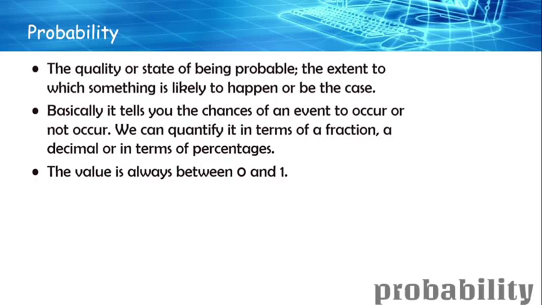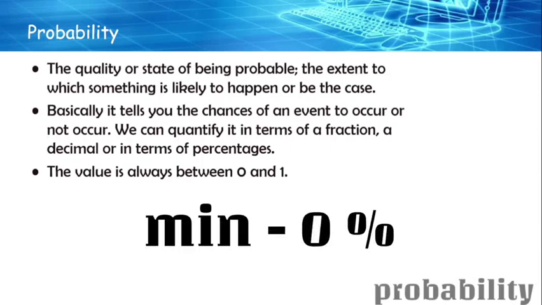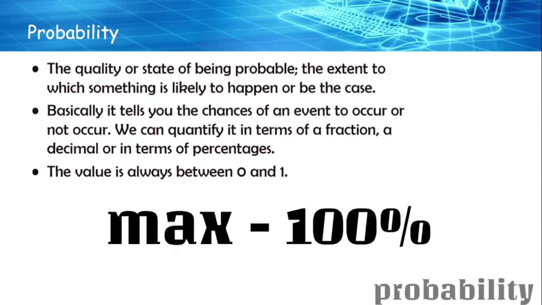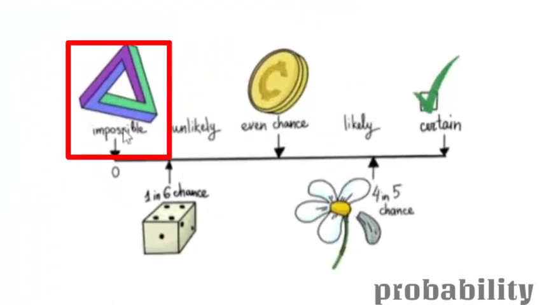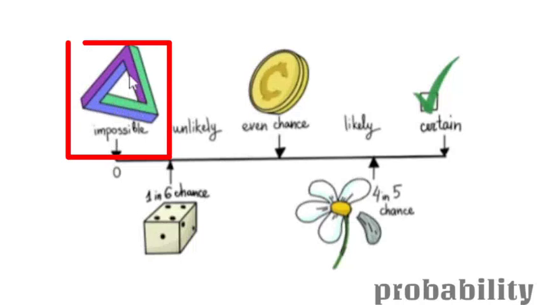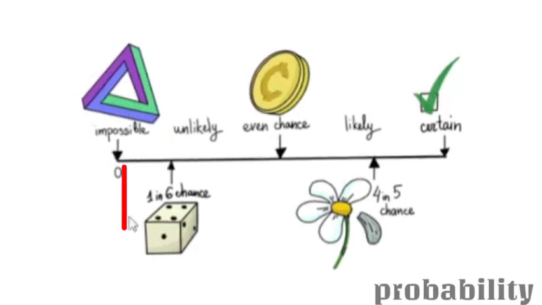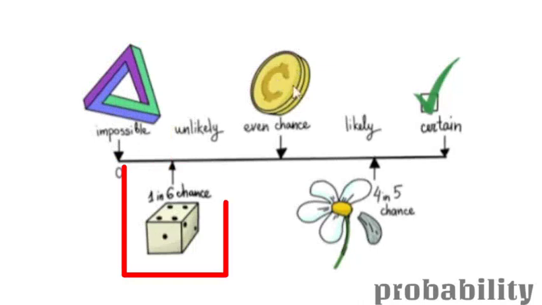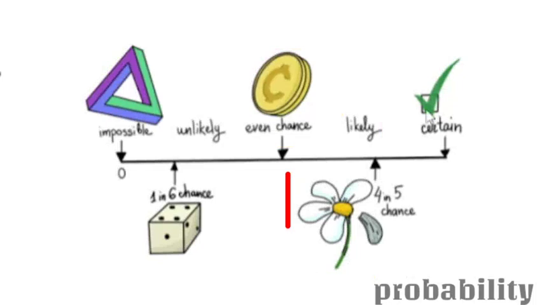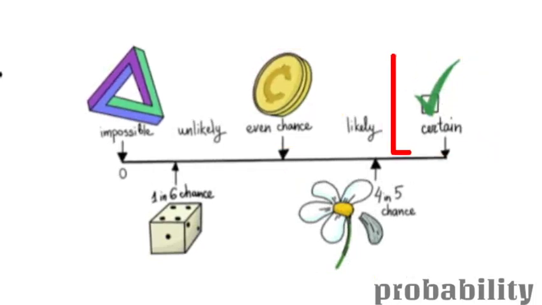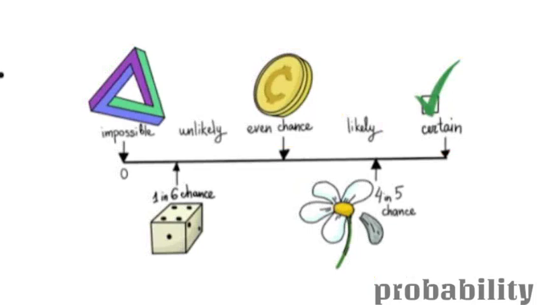If you are representing it in decimals, the value will be between 0 and 1 itself. It doesn't go below 0 or beyond 1. The minimum is 0% and the maximum is 100%. Here we can see some kind of scale: impossible, which is something we definitely won't get, then very highly unlikely, next something like a die, even chances, likely, like 4 in 5 chances, and finally certain. This is a simple one-dimensional diagram explaining it.